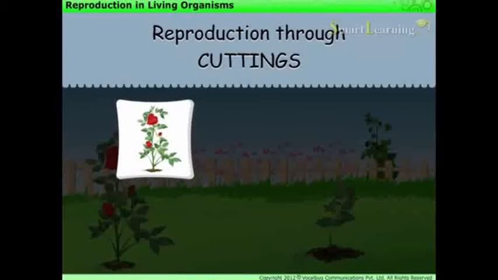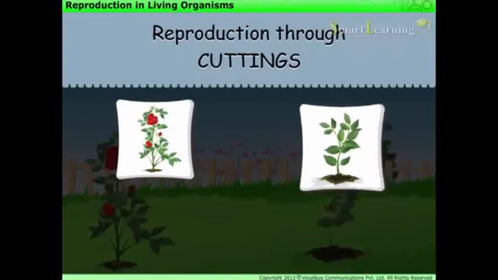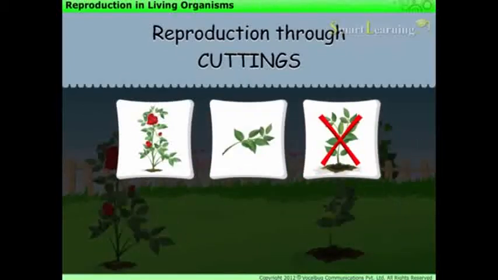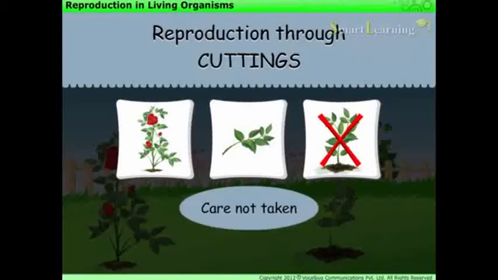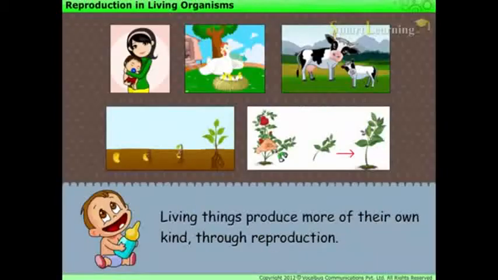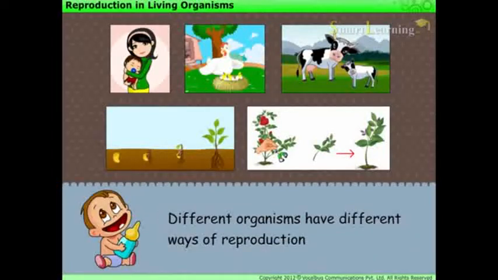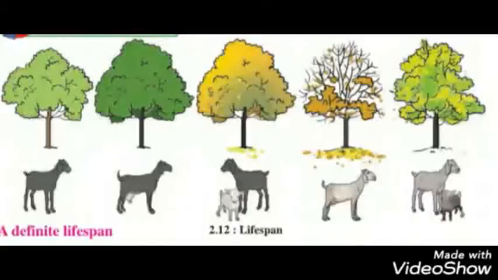However, at times, it may not be possible to grow plants from cuttings if proper care is not taken. Living things produce more of their own kind through reproduction. But different organisms have different ways of reproduction.